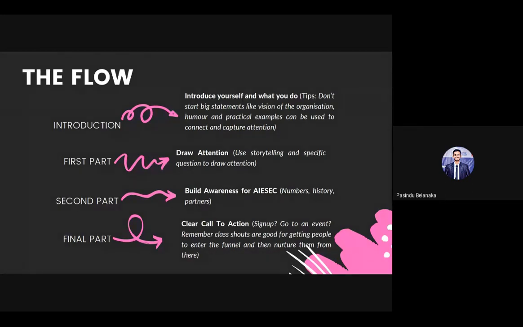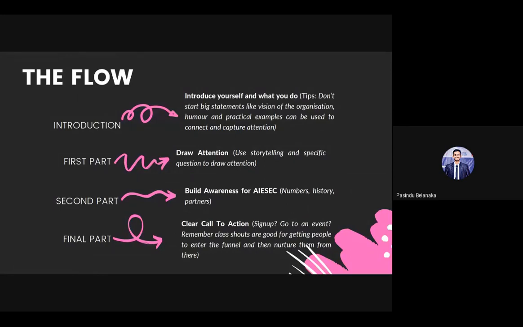And as the final part, the clear call to action. You must be doing this to get sign-ups, or to motivate people to go to an event. Whatever it is, you should have a clear call to action. So telling them about that would be the final part.